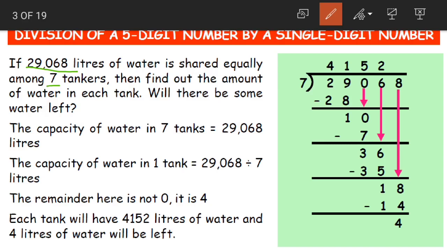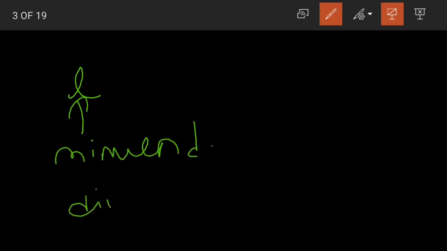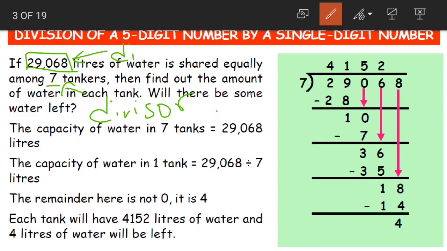Yes children, so always the bigger number will be our dividend and the smaller number will be our divisor. Just like in subtraction, the larger number is called the minuend. Yes or no children? In the same way in division, the larger number is called the dividend. Minuend, dividend. It is rhyming with each other, right? So what should we divide here? 29,068 divided by 7.